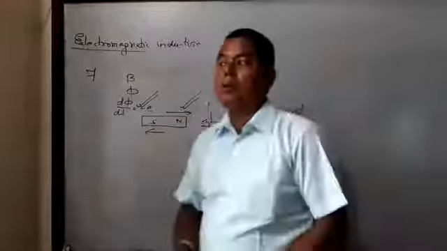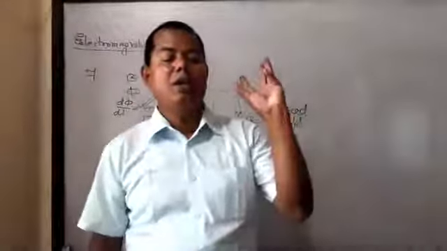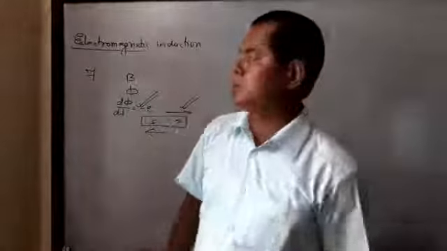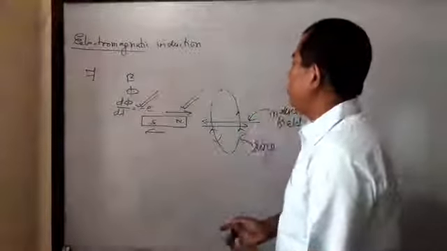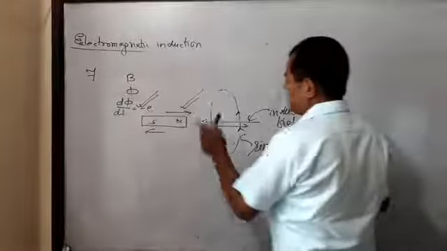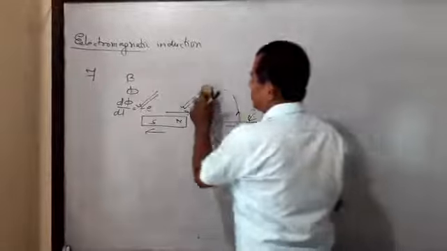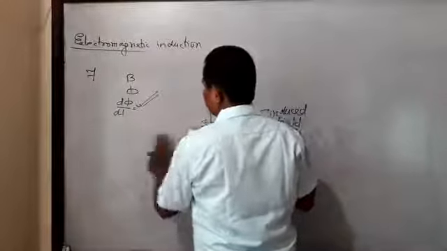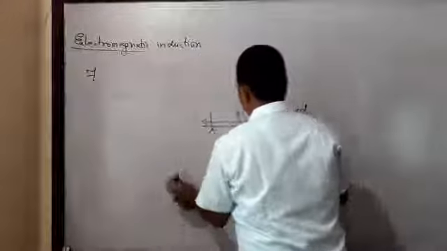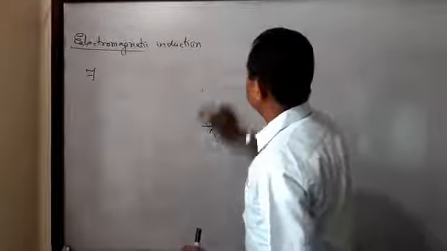Means in order to change magnetic flux, either increase or decrease it, we have to perform external work. Means to change magnetic flux, external work has to be done against the opposing force, either attractive force or repulsive force.